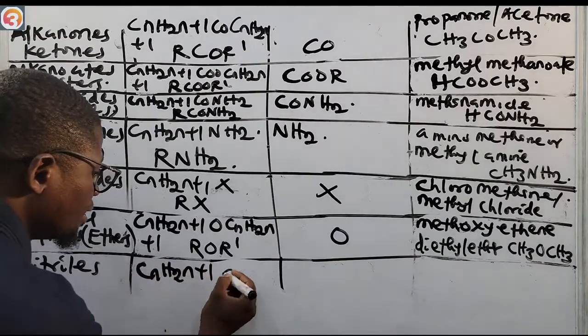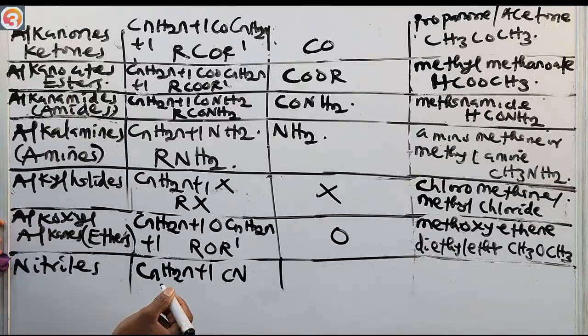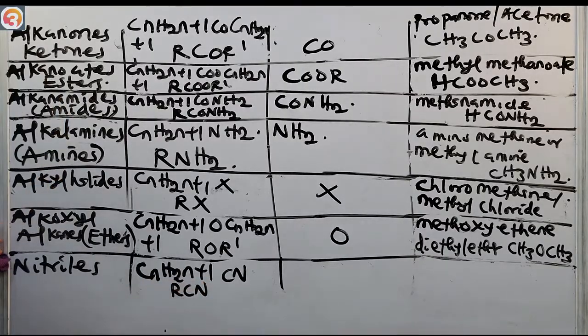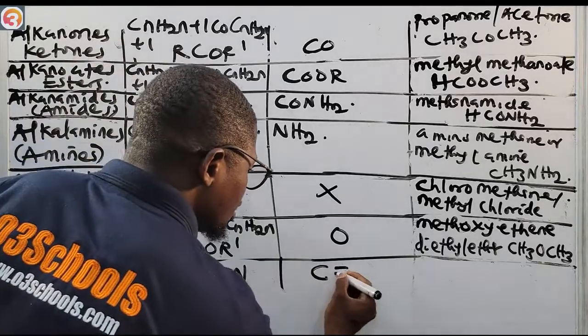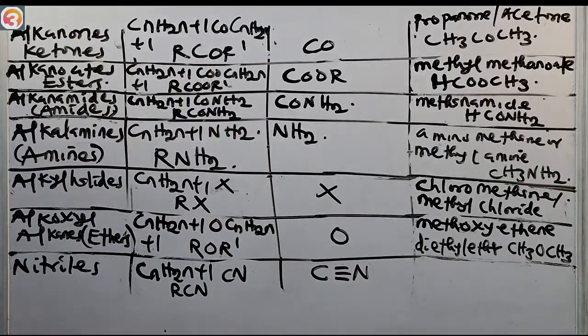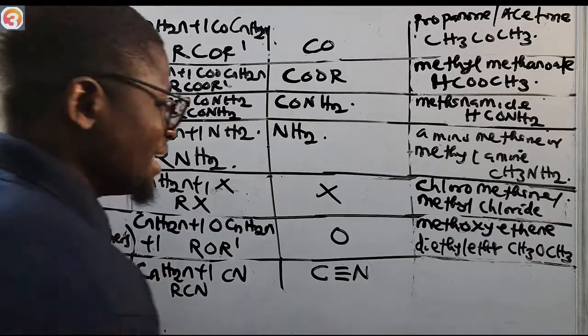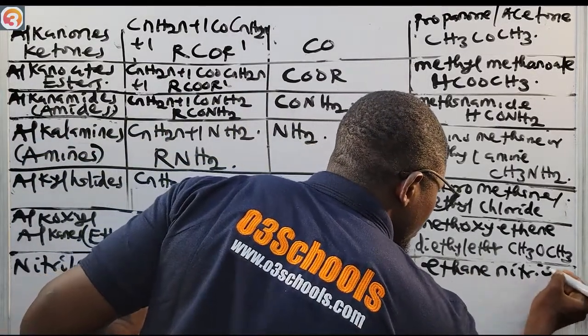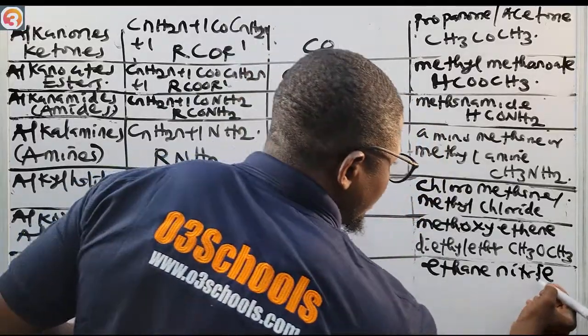CnH2n+1 Cn. That means we want to represent this group as R, so I'm going to have RCN. The functional group is C triple bonded to N. That is the functional group of the nitriles. The first member is ethane nitrile.